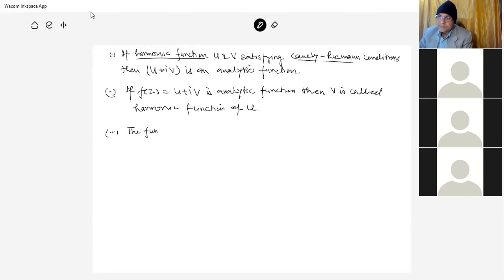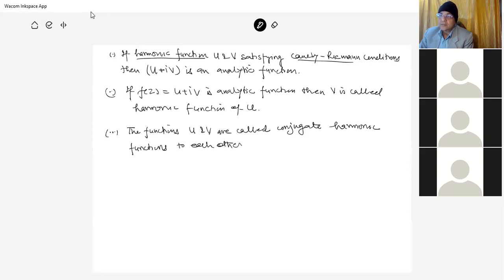And the third point is the functions u and v are called conjugate harmonic functions to each other. That is, if analytic function, then u is the harmonic function of v.